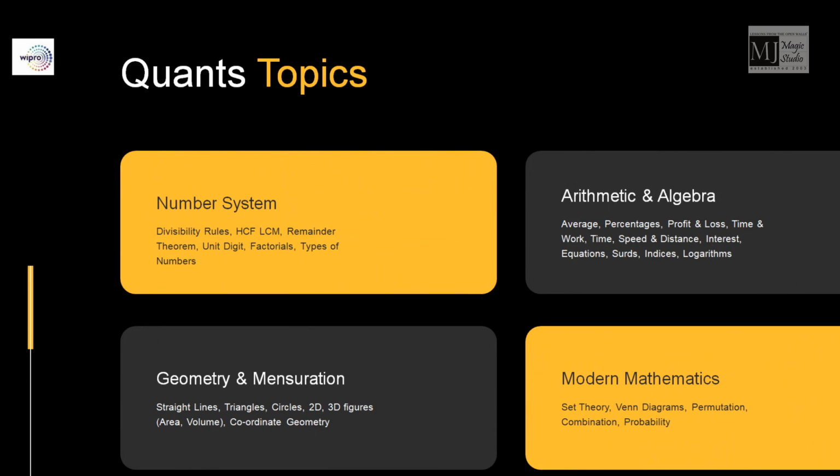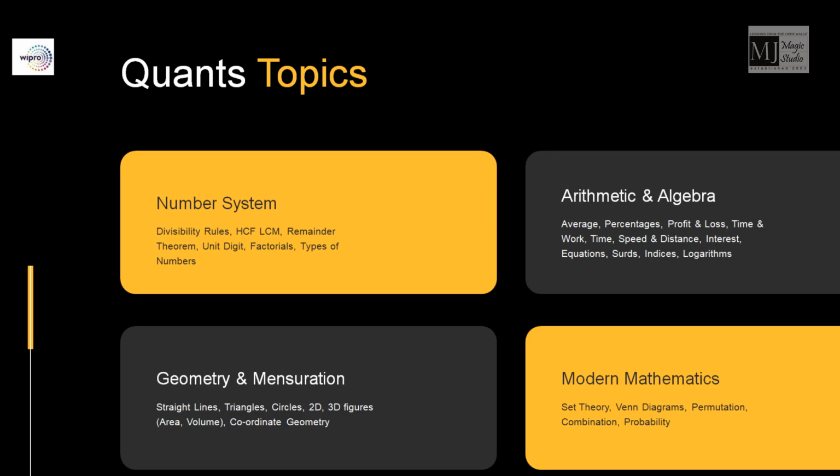The different topics on which questions are designed are basically divided into 4 parts: number system, with questions on divisibility rules, HCF, LCM, remainder theorem, last digit, factorial, simplification, fractions, types of numbers; arithmetic and algebra, surds, indices, log, questions on ages, equation, quadratic equation, interest, average, percentage, profit and loss, time and work, time, speed, distance.